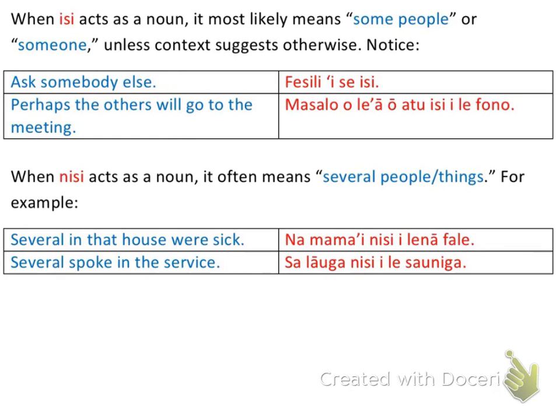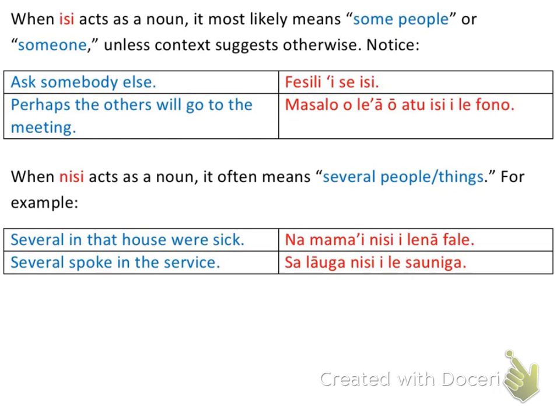Okay. Now, perhaps the others will go to the meeting, okay? We've talked about perhaps, so that's masalo. And now I use my normal sentence structure. I do have a verb in here. I'm not making a command, okay? So I'm just stating an opinion right here. So I say masalo, and then I use my normal sentence structure, okay? The others will go to the meeting.